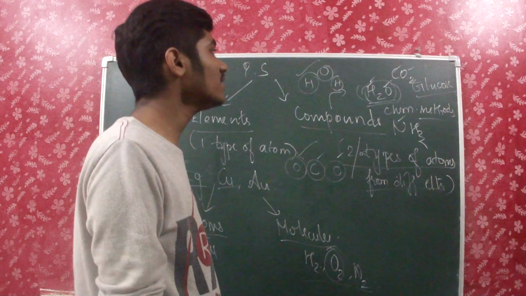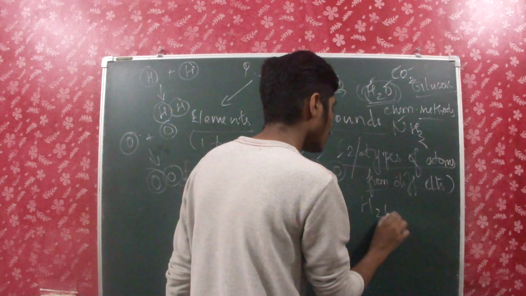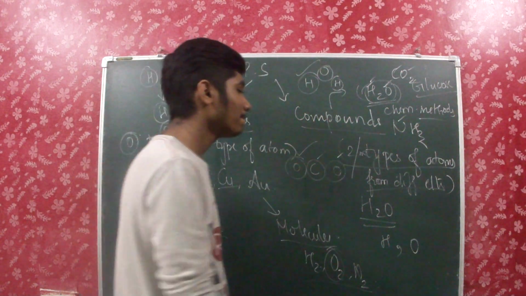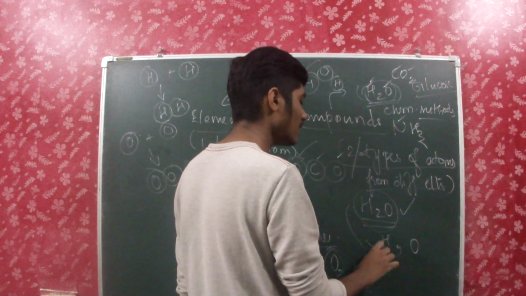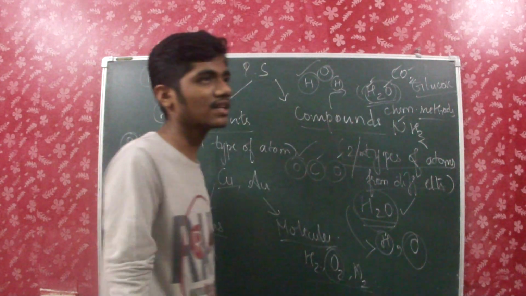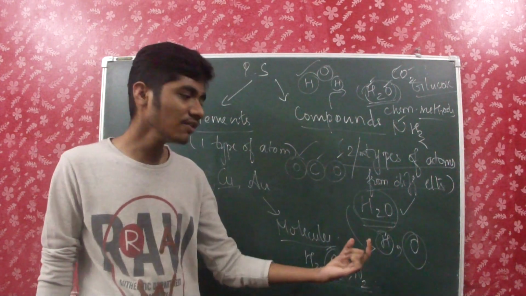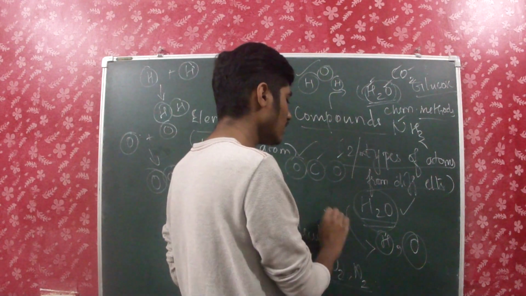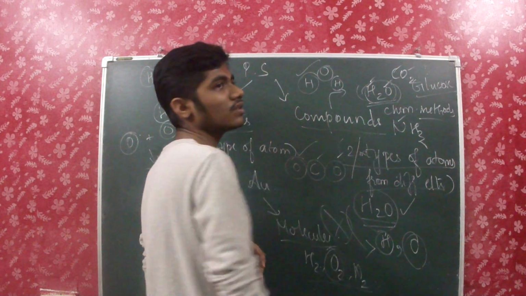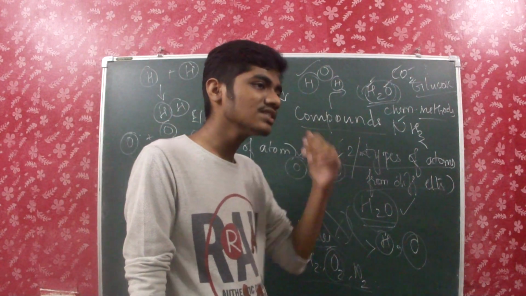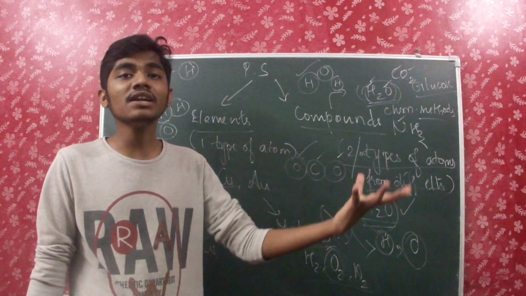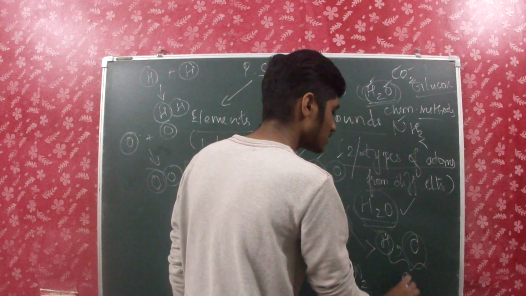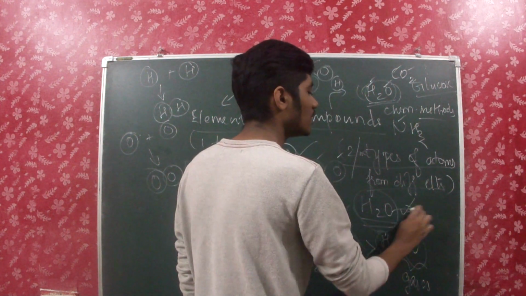Then a very important thing here is H2O. This is a compound made of atoms of hydrogen and oxygen. The properties of the compound are entirely different from the properties of its constituent particles. So this compound is made from these two constituent particles, and its properties are entirely different from those of the constituent particles. For example, hydrogen and oxygen are gases. But what about H2O?